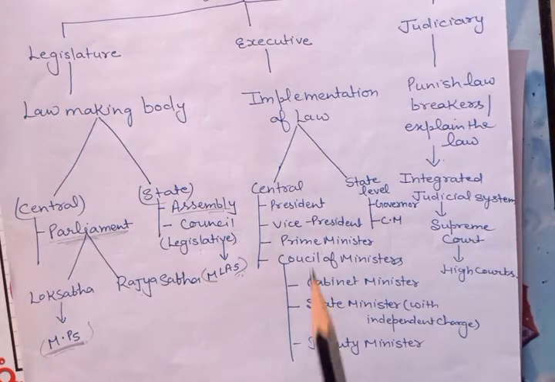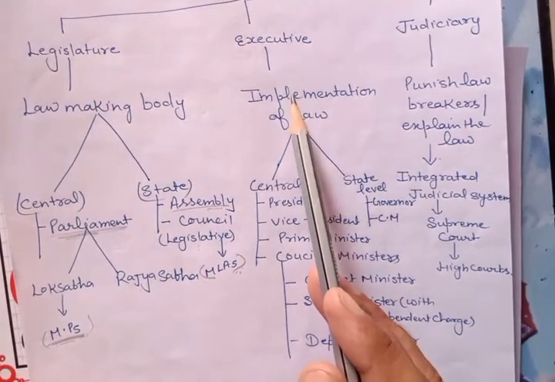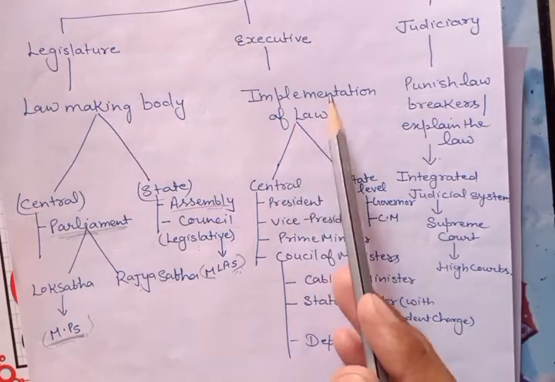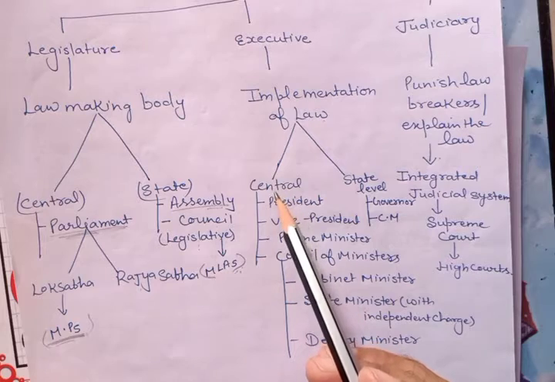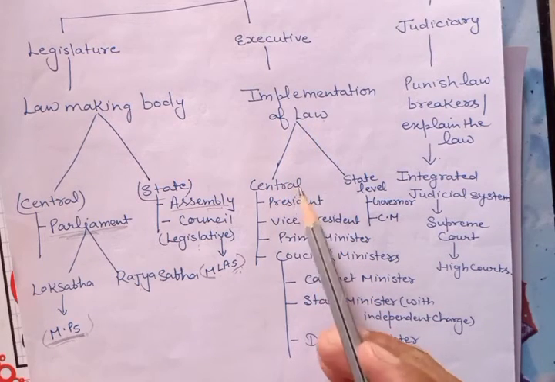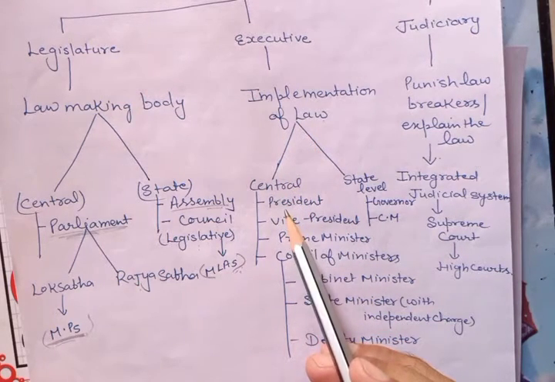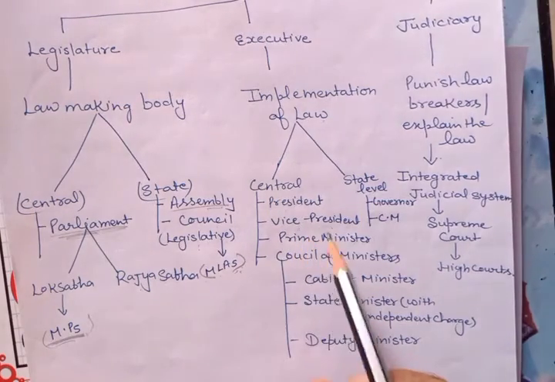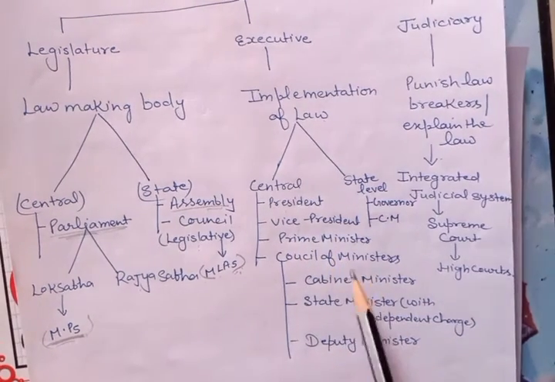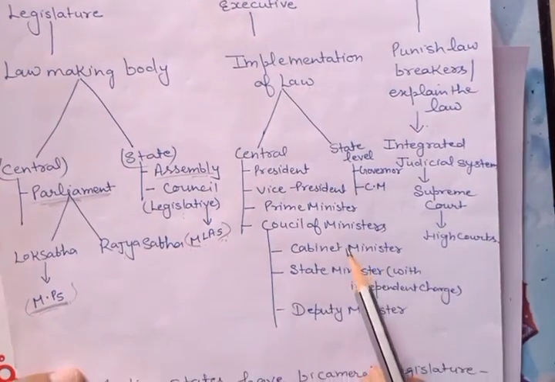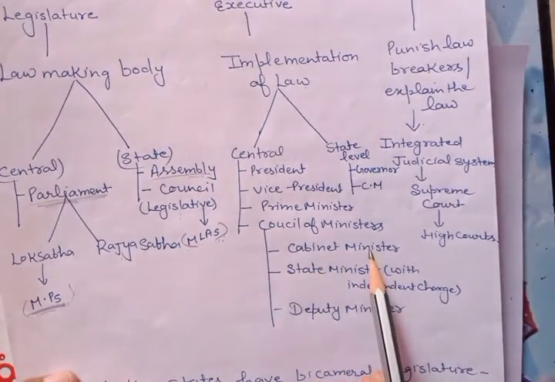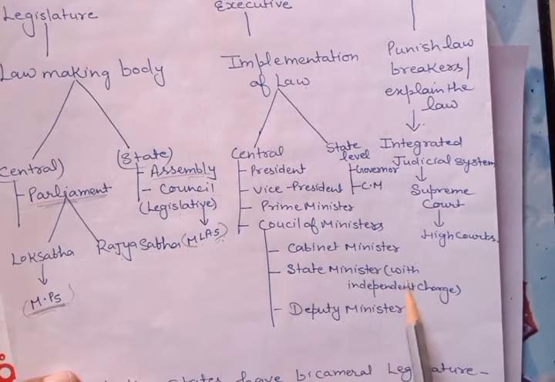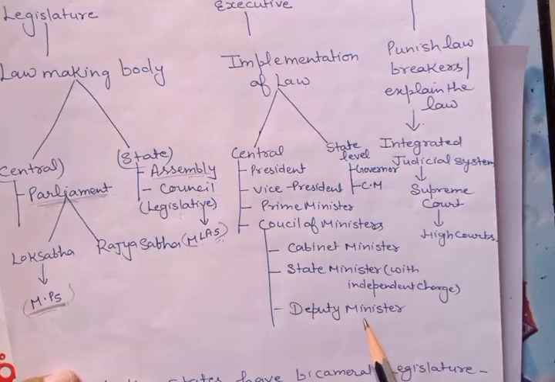Second one, that is executive, and the responsibility of the executive is implementation of law. At central level, the members who become part of the executive are the President, the Vice President, the Prime Minister, and the Council of Ministers. In the Council of Ministers there are three kinds of minister: one is cabinet minister, top level; state ministers with independent charge; and the next one is deputy minister.